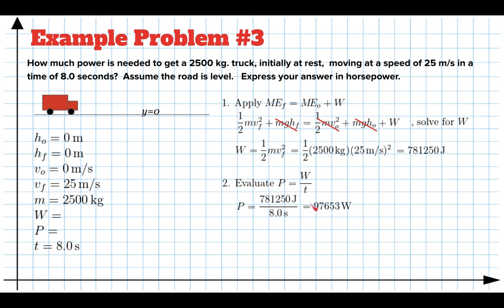We don't really speak watts, so it's handy to convert this to horsepower. The last part of the question says express your answer in horsepower. So if I want to convert watts to horsepower, I start with my energy transfer rate, the power in watts, and I use the conversion factor that 745 watts is the same as 1 horsepower. I've got to make sure that here the watts is in the denominator because it's in the numerator there. And when I do that, I get 130 or so horsepower to 2 significant figures. So we need a 130 horsepower engine to get this truck going 25 meters per second in 8 seconds.